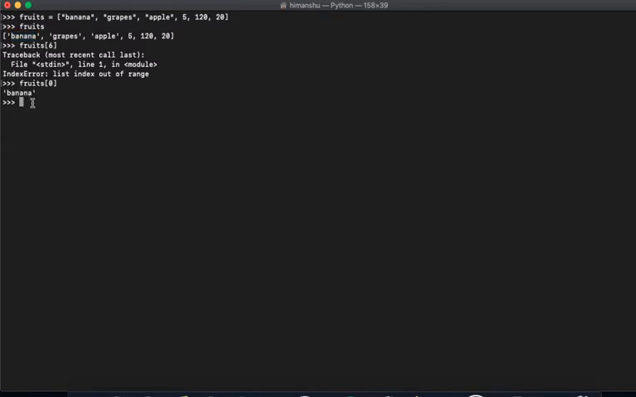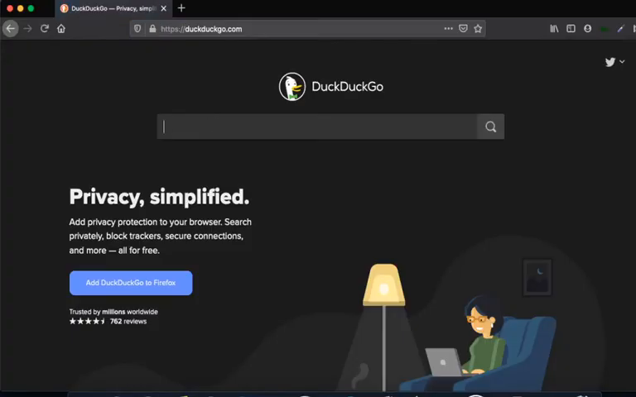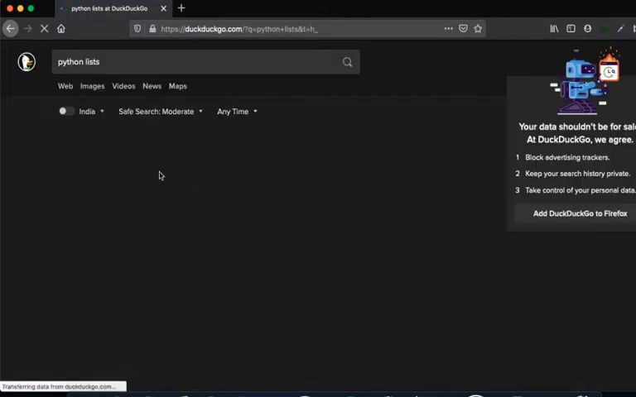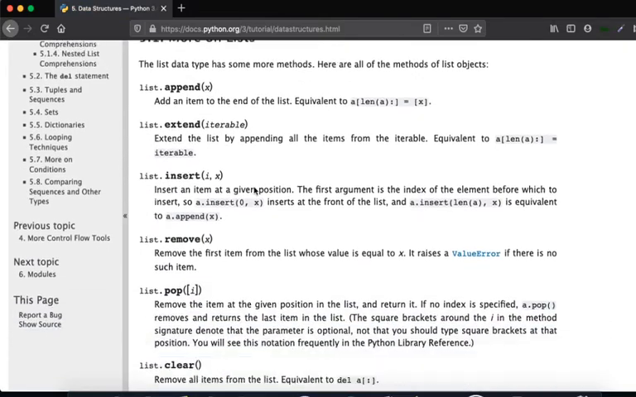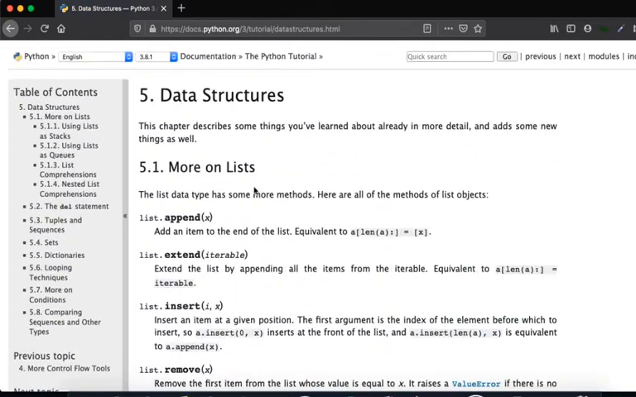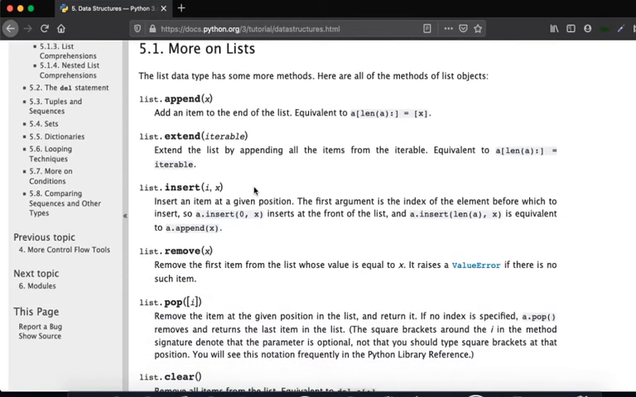Now let's do something more. If I say fruits 1, it says grapes. Now if I type fruits, you can very well see fruits 1 is grapes. Okay, the first index is grape. Now there are a few operations that we can perform, and you can see the list of the operations that you can perform on a list, right?